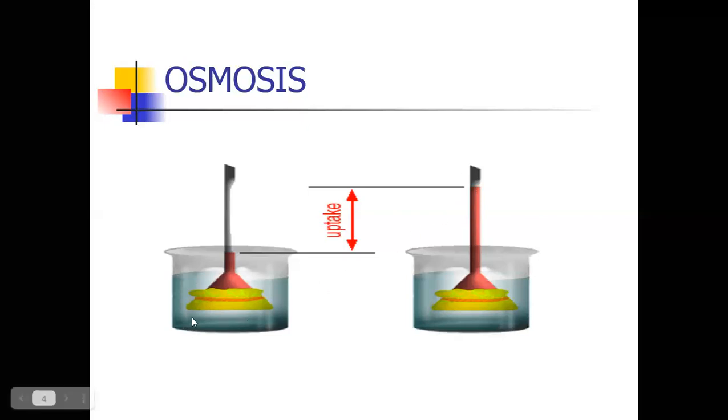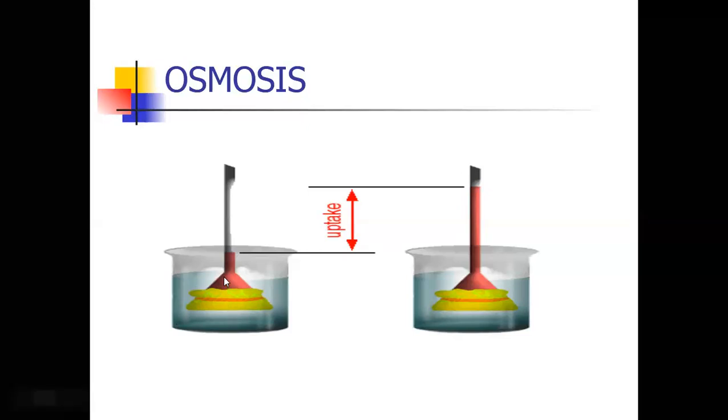And here is another explanation. In the beaker, 90% water, 10% sugar. In the thistle funnel, 90% sucrose or sugar, 10% water. Where is high concentration of water molecules? In the beaker. From the 100 volume, 90% of water molecules are present in the beaker and 10% of water molecules are present in the thistle funnel. By this explanation, where is high concentration? In the beaker. Up to 90% of water molecules are present in the beaker.